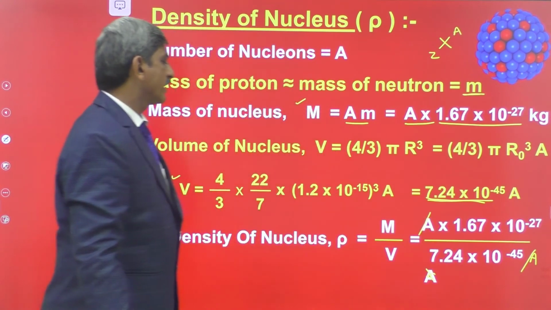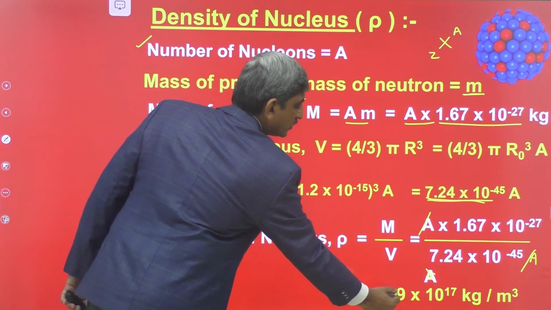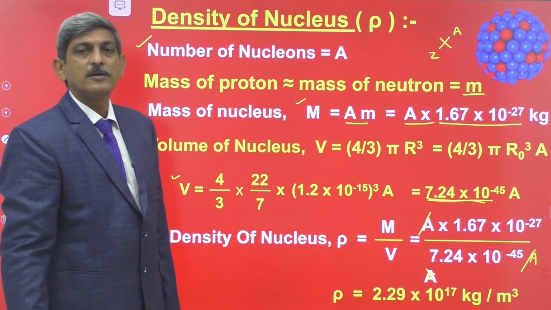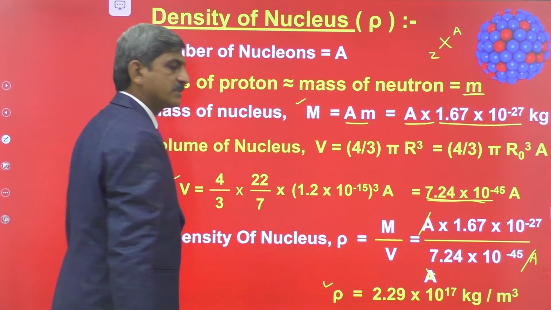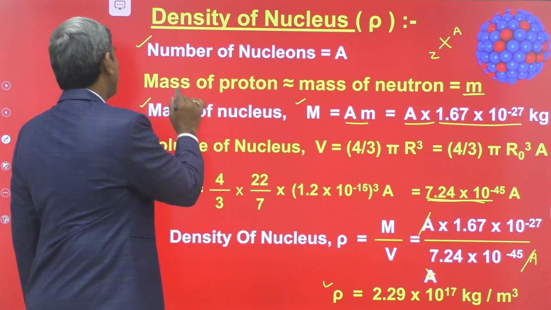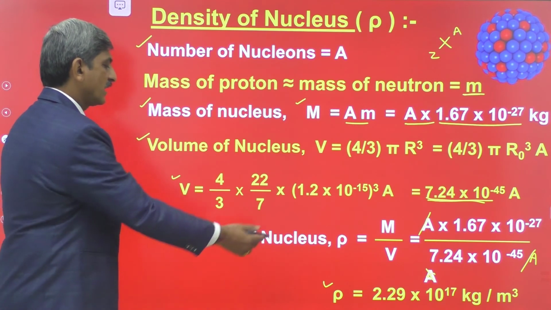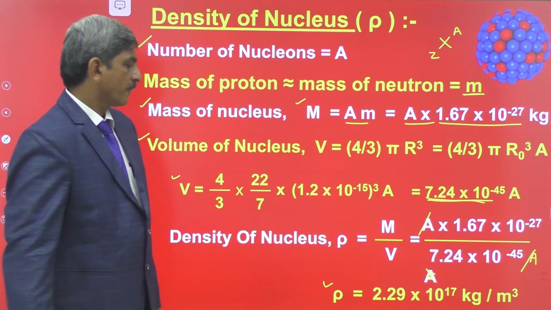By making the mathematical simplification, we have the density of the nucleus as 2.29 into 10 to the power of 17 kg per meter cube. This is the density of the nucleus. So first we calculate the mass of the nucleus, then we calculate the volume of the nucleus, and at last we have the density of the nucleus.